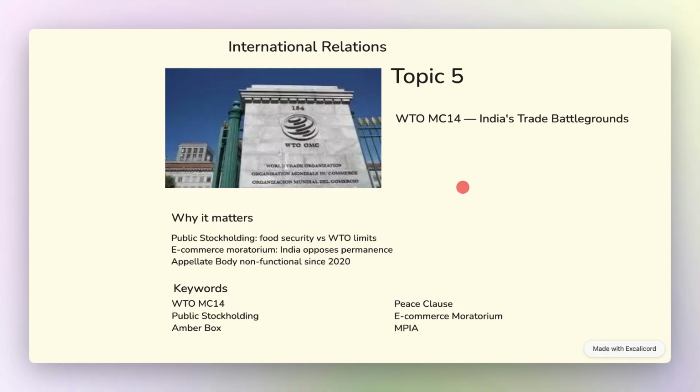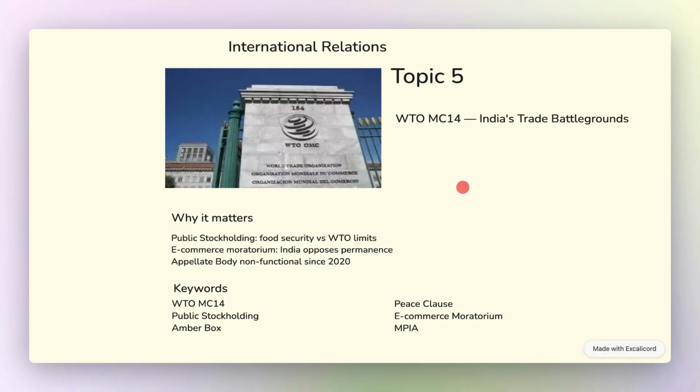WTO MC14 is the 14th Ministerial Conference, WTO's highest decision-making body. Public stockholding is the government procurement of food at support prices for welfare distribution. Amber Box is the WTO category for trade-distorting domestic subsidies. And Peace Clause is a Bali 2013 agreement shielding developing country PSH programs from WTO challenge. And the e-commerce moratorium is the 1998 WTO standstill on customs duties for electronic transmissions. And the MPIA is the multi-party interim appeal arbitration arrangement, a 52-member workaround for the appellate body crisis.